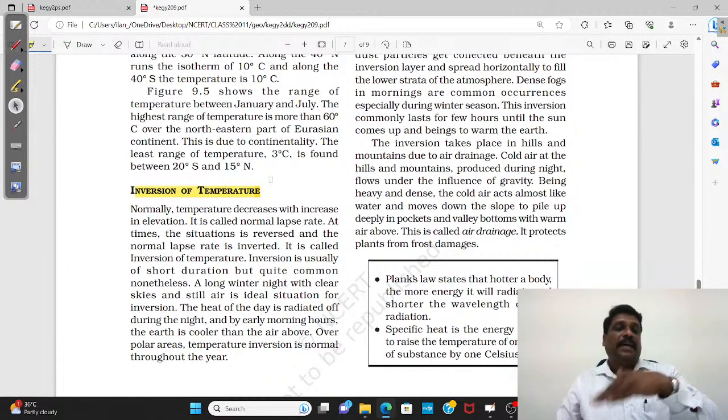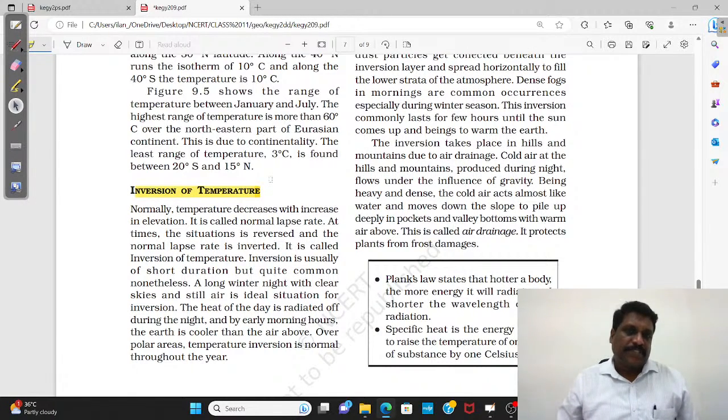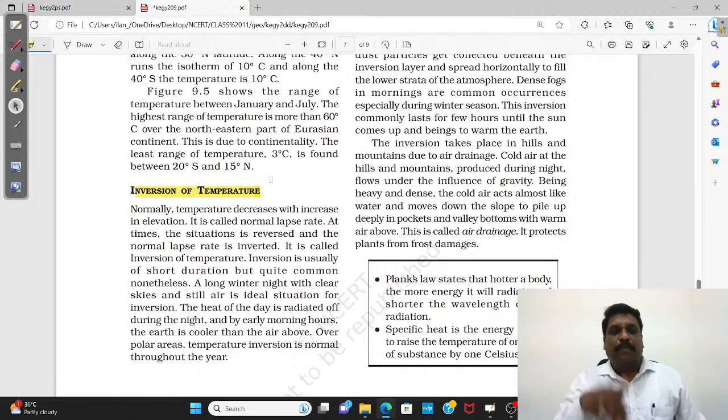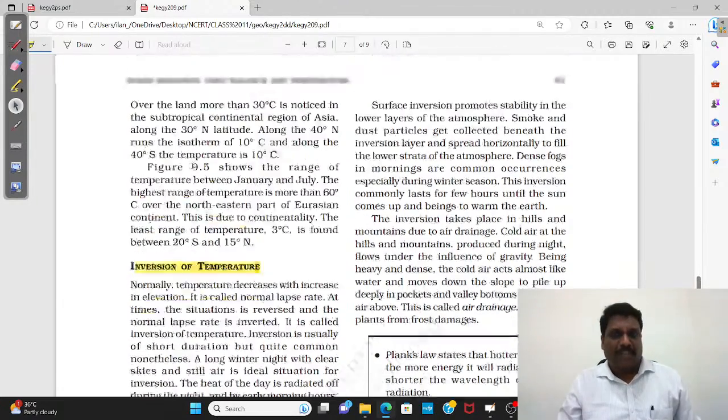temperature inversion has already been asked in the examination. A Mains question they have asked. What is temperature inversion? What are the different occasions where we can have temperature inversion? Very simple. What is temperature inversion if you ask me?